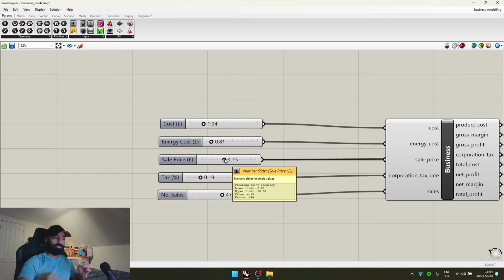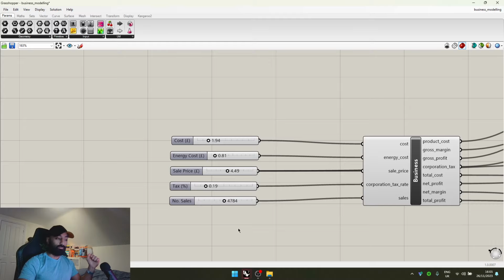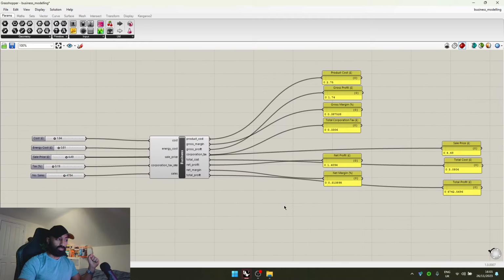Now, the sale price, this is the average sale price. So the average customer that comes in will pay £4.15 for his coffee and whatever else. Tax, this is the corporation tax that we spoke about. At the moment, it's 19% as it used to be in the UK. And we'll just leave these numbers as they are, but let's just increase the sale price to about £4.49. Let's just say the average customer comes in, spends £4.49 per transaction, per visit even. So this is how the company is.